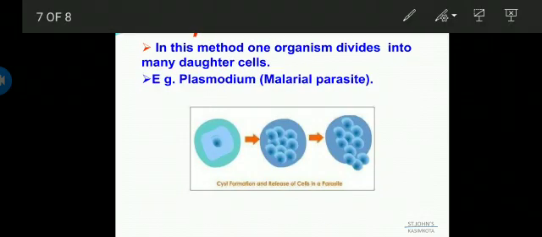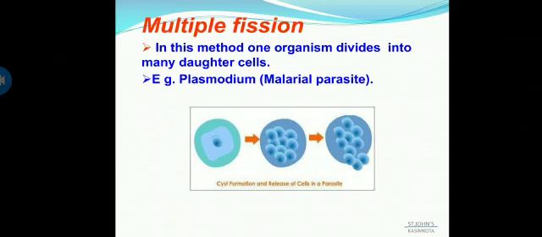Next is multiple fission. What is multiple fission? Multiple fission is also an asexual method of reproduction in organisms. In multiple fission, the parent organism splits or divides to form many new organisms at the same time. This happens during unfavorable conditions.